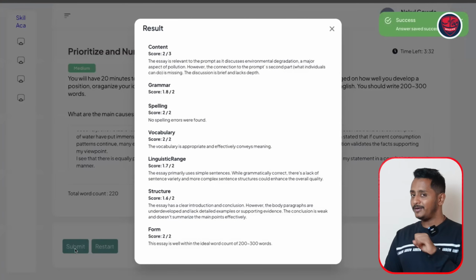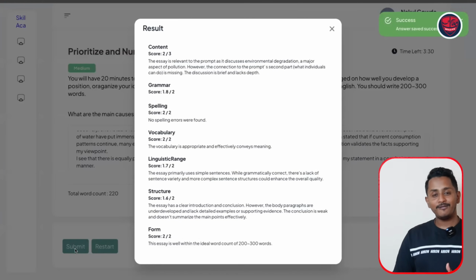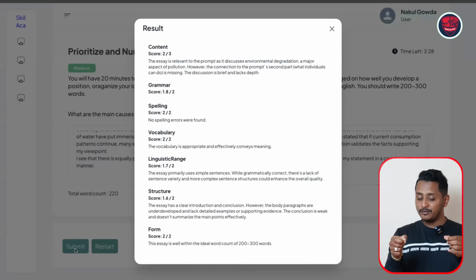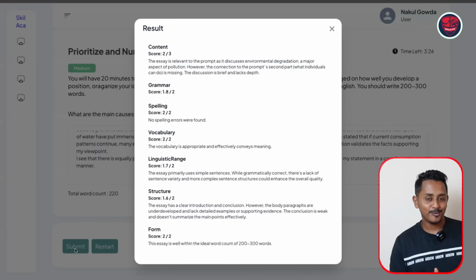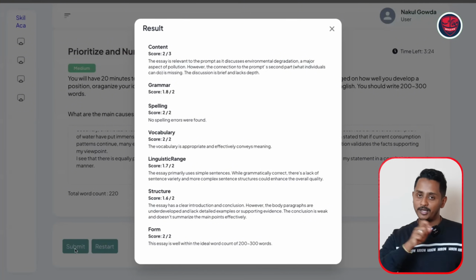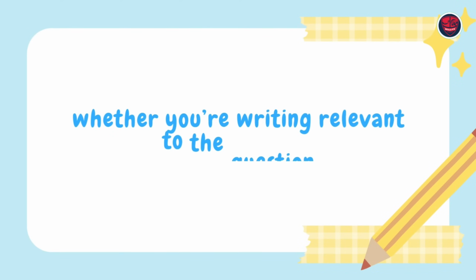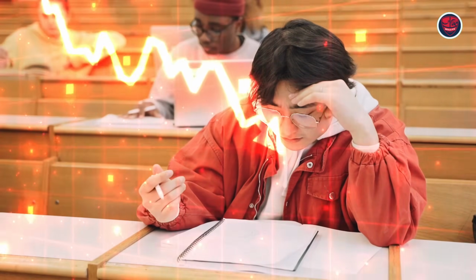The essay is relevant to the prompt as it discusses environmental degradation, a major aspect of pollution. However, the connection to the prompt's second part, what individuals can do, is missing. A very easy one, AI can easily identify whether you're writing relevant to the question and what mistakes you're making. It's very smart. Pearson AI is also very, very smart. If you write something off topic, 100% marks will go down. Remember this, 2000% sure. All right, let's continue our testing.